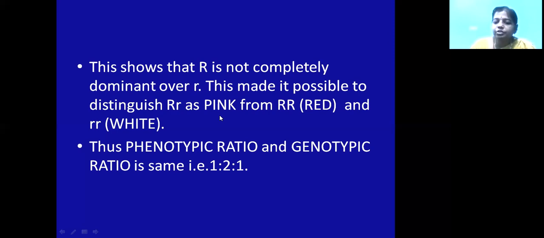It produces all tall plants, and a tall plant crossed with a tall plant produces 3 tall plants and 1 dwarf plant. How will we get the progeny? With that, you should write the genotypes of this tall plant and dwarf plant.